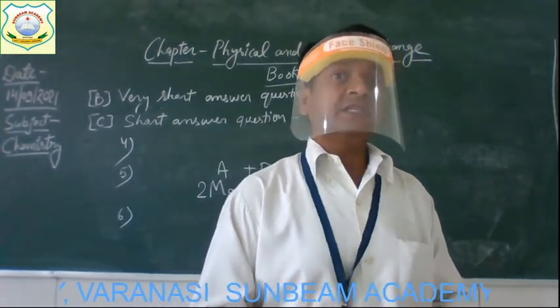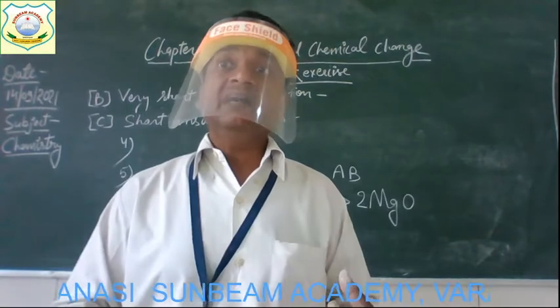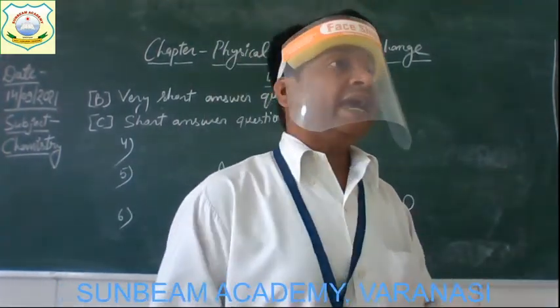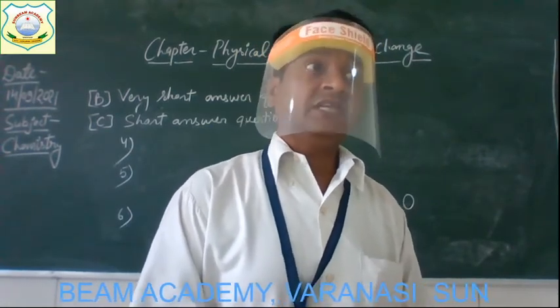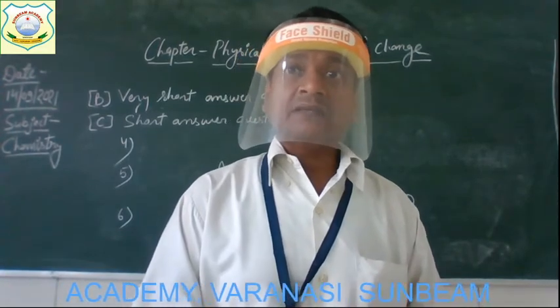If a substance loses oxygen or adds hydrogen, then it is termed as reduced, or simply a reduction reaction. Understood the reduction reaction?